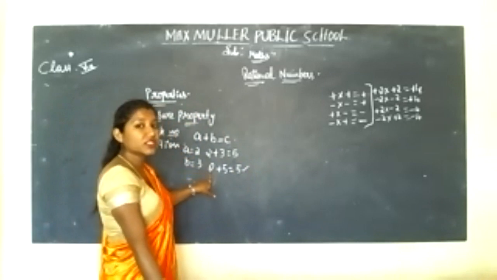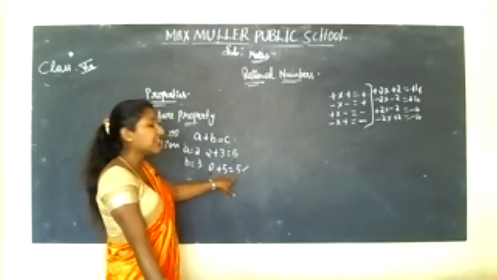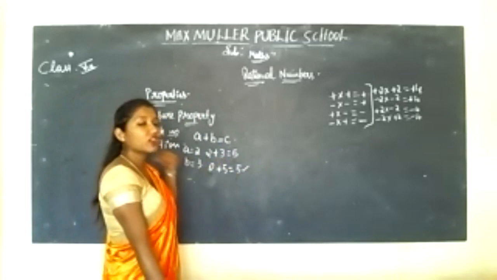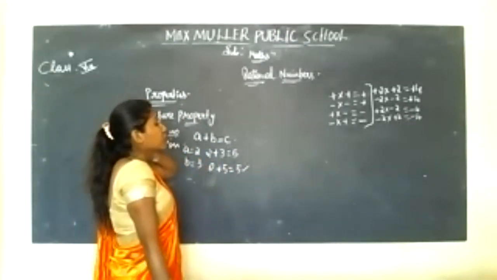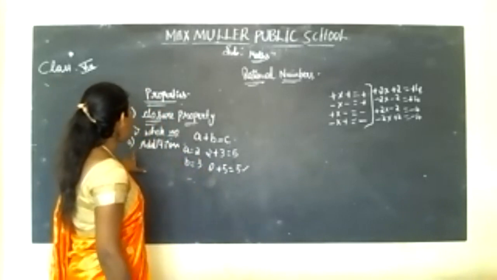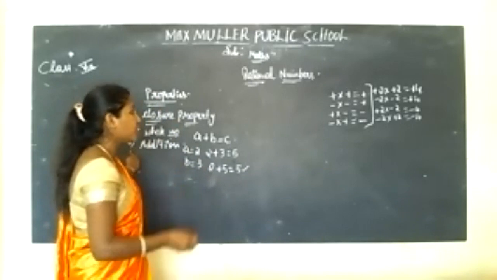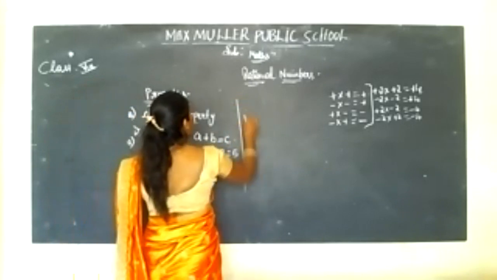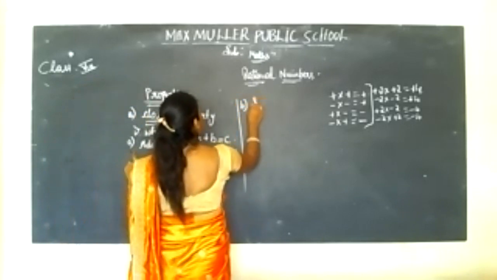Correct? 0 is a whole number here. So, 0 plus 5 is equal to 5. Yes, this also satisfies the closure property under addition. Understood? So, for whole numbers, the first topic you have studied, addition, is satisfying. Now, we'll go for subtraction.